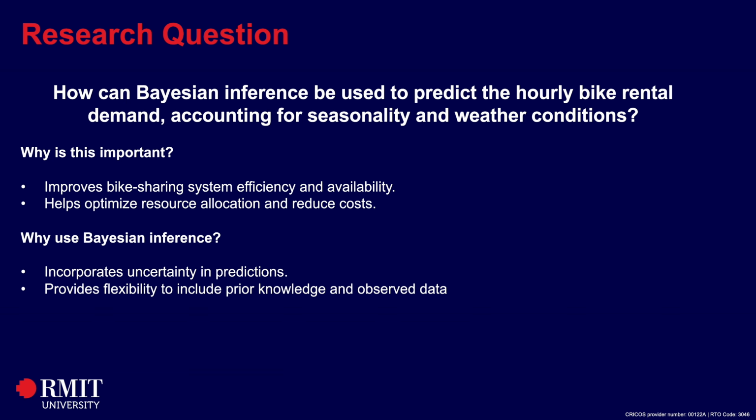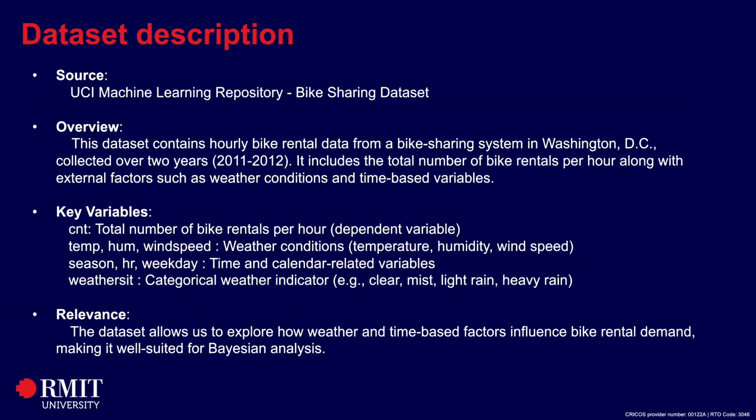Now, let's move on to the dataset we use for this analysis. We are using the bike sharing dataset from the UCI Machine Learning Repository, focusing on the year 2012. The key variables include bike rental counts, temperature, humidity, wind speed, season, hour of the day, and weekday. These help us capture both weather and time-based influences on bike rentals. Next, let's quickly look at some patterns in the data.